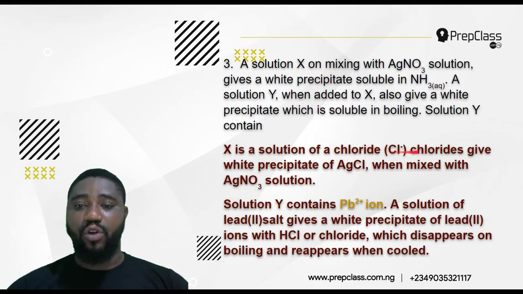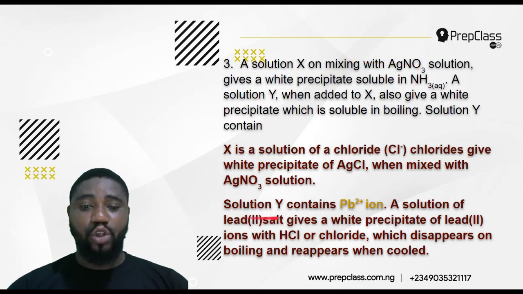That's one of the tests for chlorides. It's a double decomposition. When you mix a chloride with silver nitrate(V), we usually have a white precipitate. So silver nitrate(V) with any metallic chloride gives a white precipitate of silver chloride at the bottom of the test tube. So that's one of the tests for chloride. So X is a chloride.